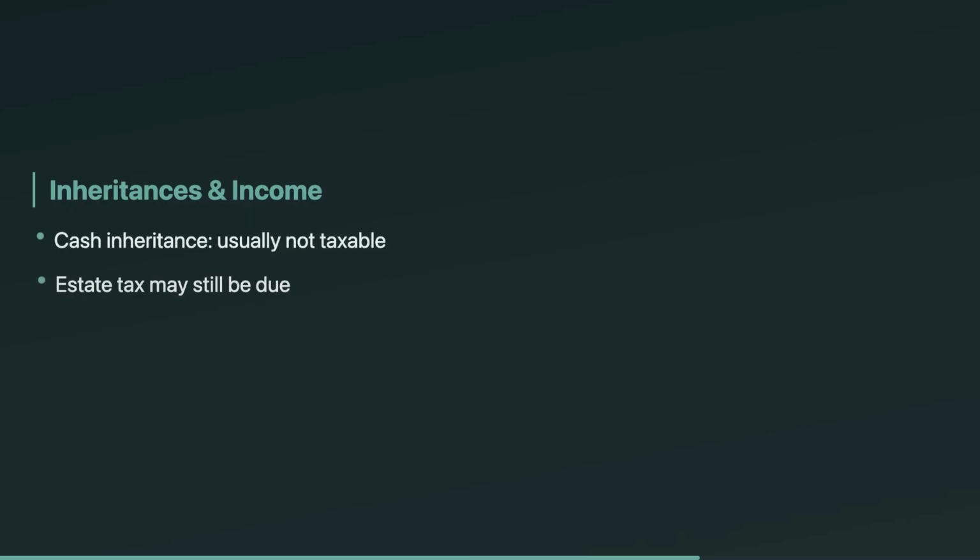For beneficiaries, most inheritances are not taxable income. If you inherit cash, you typically don't report it on your Form 1040. But there's a catch they like to test. If the estate actually owes estate tax and the beneficiary takes assets without the tax being handled, the beneficiary can end up on the hook. Also, inherited retirement accounts are different. Traditional IRA distributions are generally taxable when received.